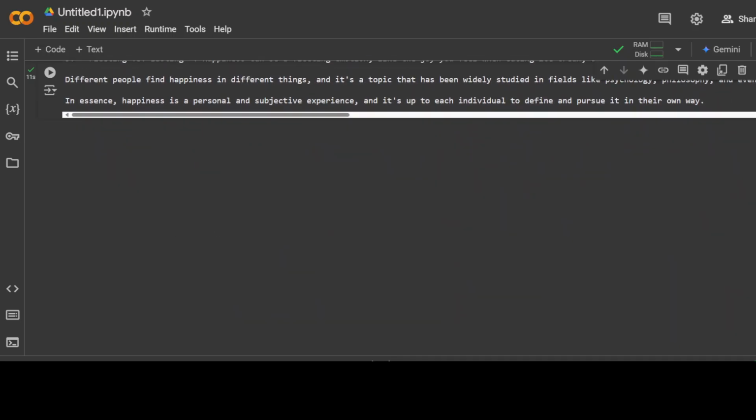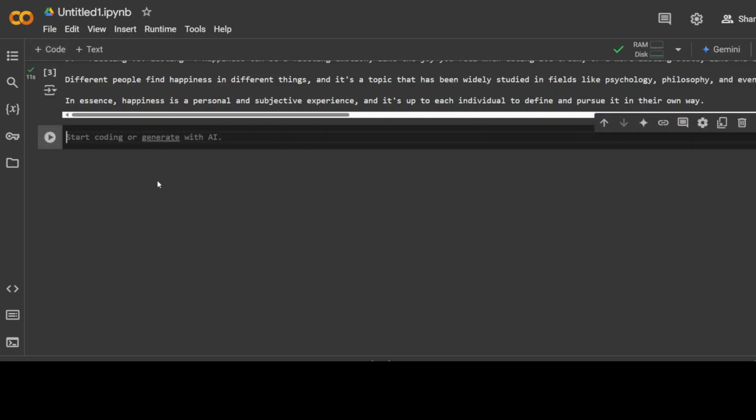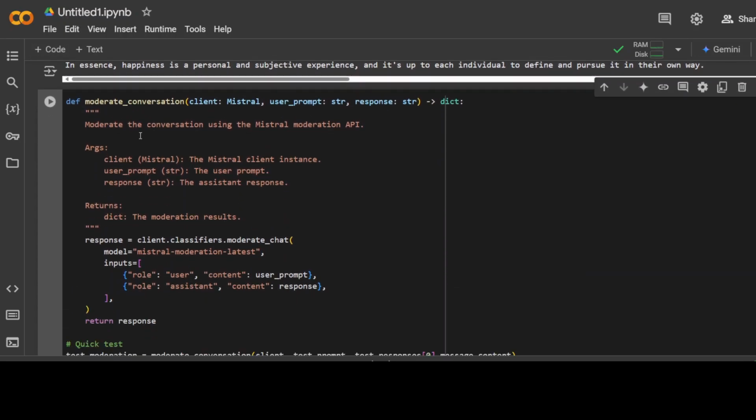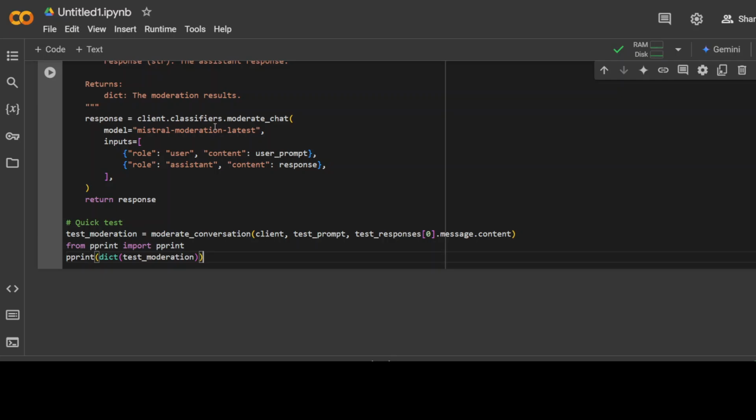Okay, now let's define a function which is going to do the moderation and then give us the results back. So let me show you the code. It's very simple Python code, which is simply a function that is taking Mistral as a parameter, the prompt and the response, and this is all we are doing.